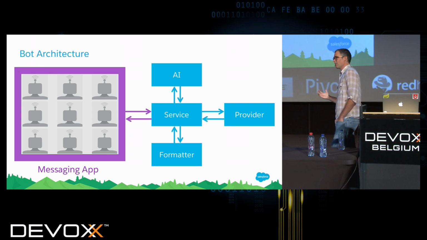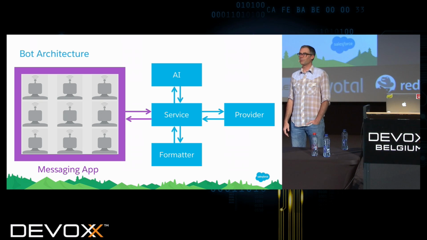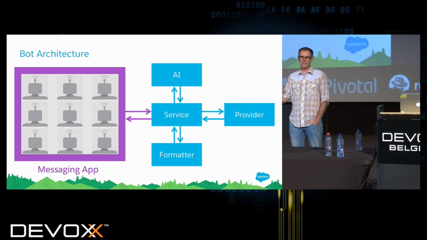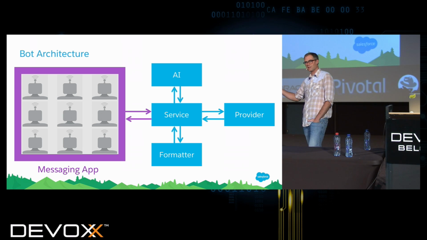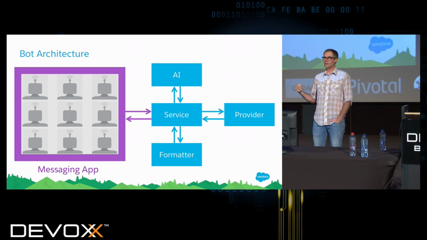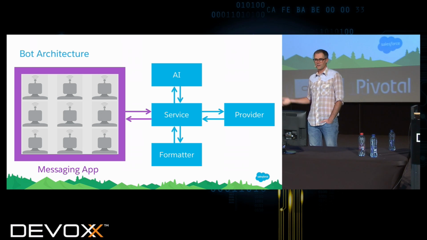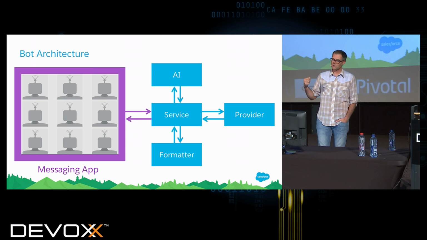Going way back in the day to IRC, bots for IRC have been around for a really long time. I remember I would hang out in an IRC channel like 15 years ago, and there was a bot that was pretending to be a human. The bot was actually learning what humans say to each other and how to say things to each other. When I first went into this IRC channel, I actually had no idea that this bot was a bot. So this type of architecture has been around for a long time. But now I think it's becoming much more mainstream.